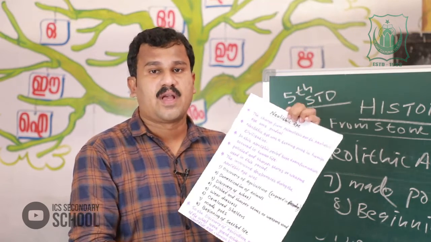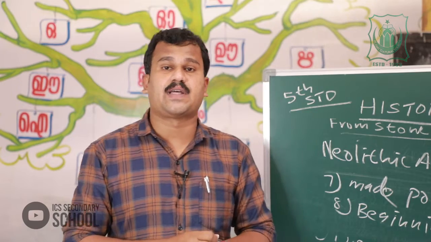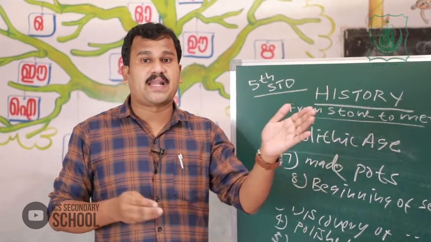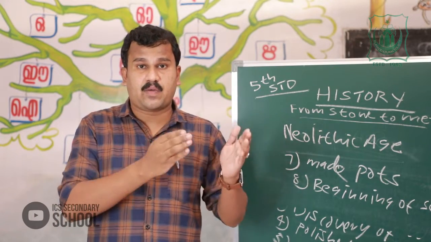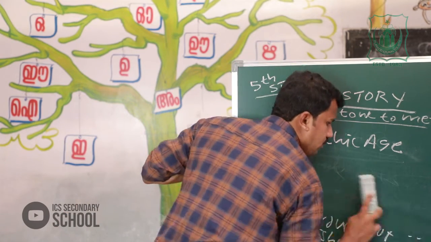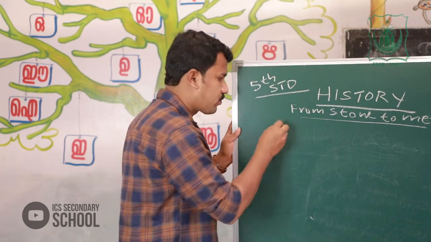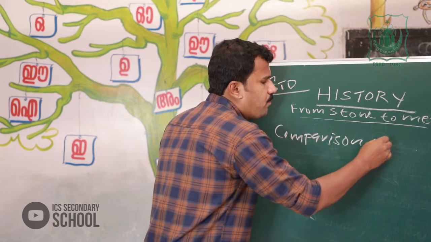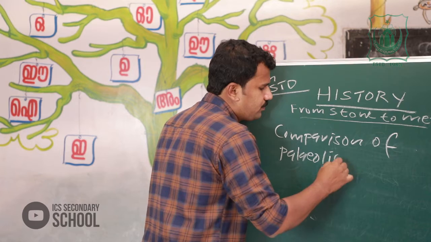Okay. Now we can discuss the various aspects of the life of man during the Paleolithic age and the Neolithic age. We can compare the Paleolithic age and the Neolithic age. Comparison of Paleolithic age and Neolithic age.